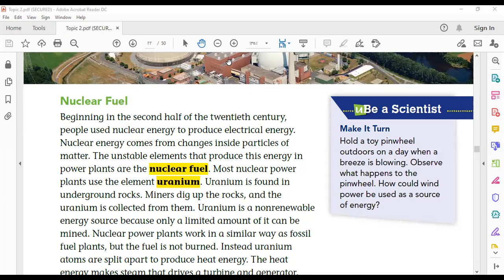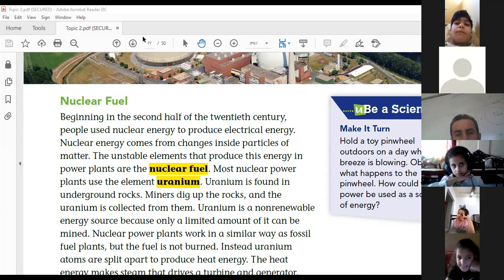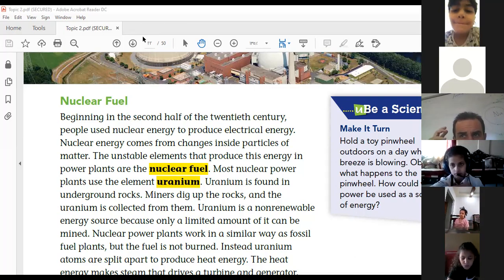Nuclear fuel is explosive. Okay, that's fine. Danger. Did you take anything about nuclear fuel in the previous classes, I mean in grade 3, grade 4? No. Right.